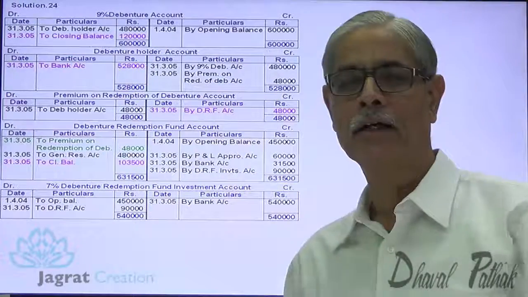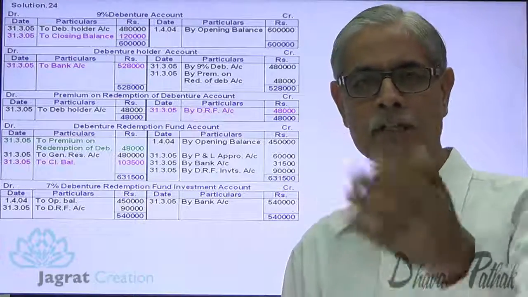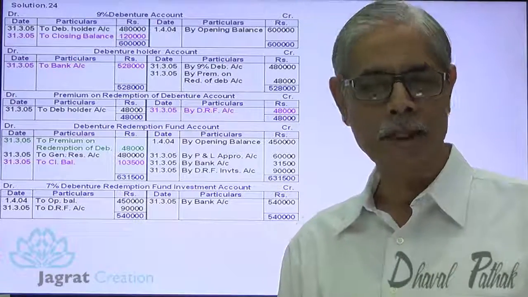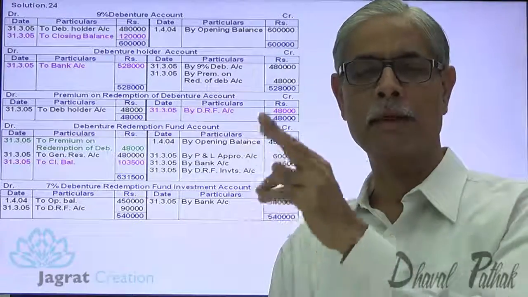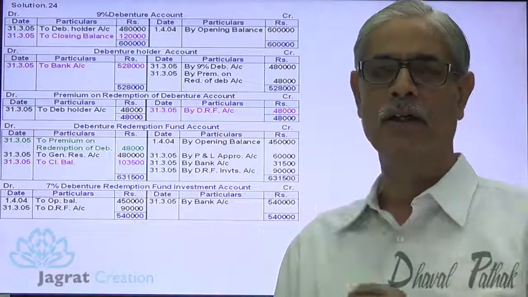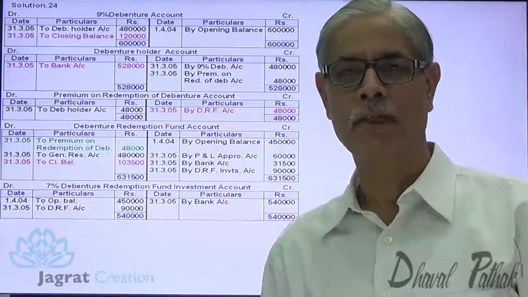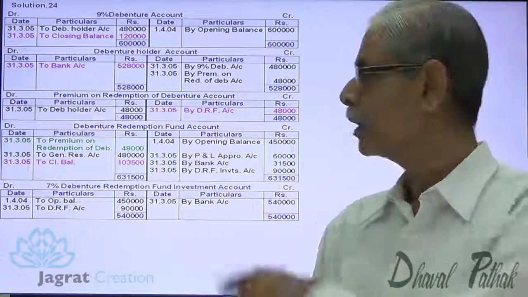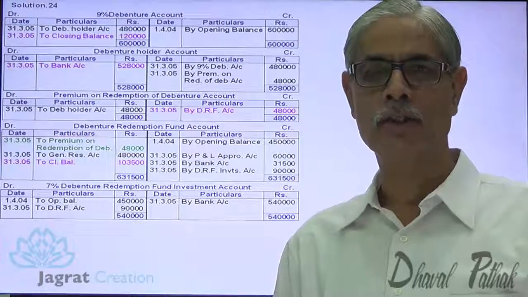1,03,500. Now you are not told that annual appropriation is paid. So every year you are required to purchase debenture redemption fund investment also. But you are not given the information about the purchase of debenture redemption fund investment for the current year. So I have not recorded the entry for purchase of debenture redemption fund investment. So whatever information is given to us in the sum, in light of that, this sum has been solved. I think you have followed all these things.